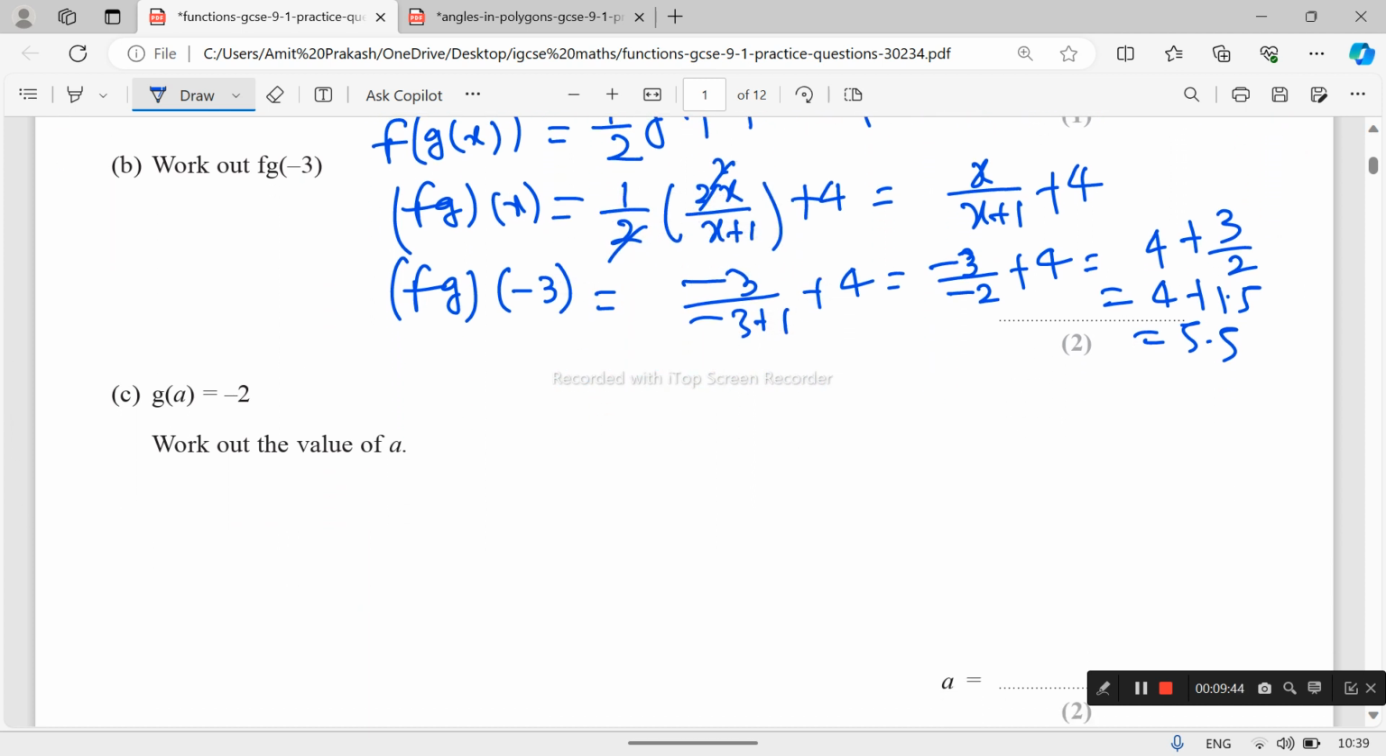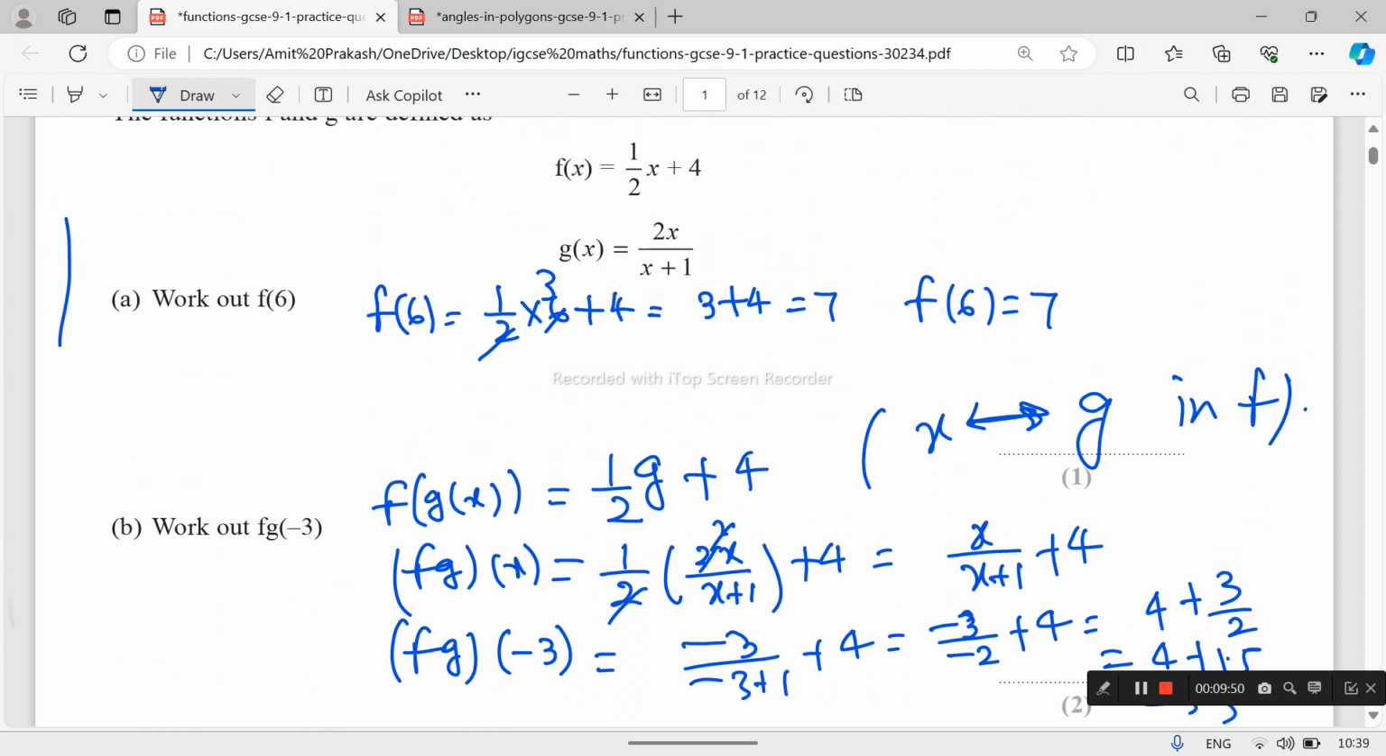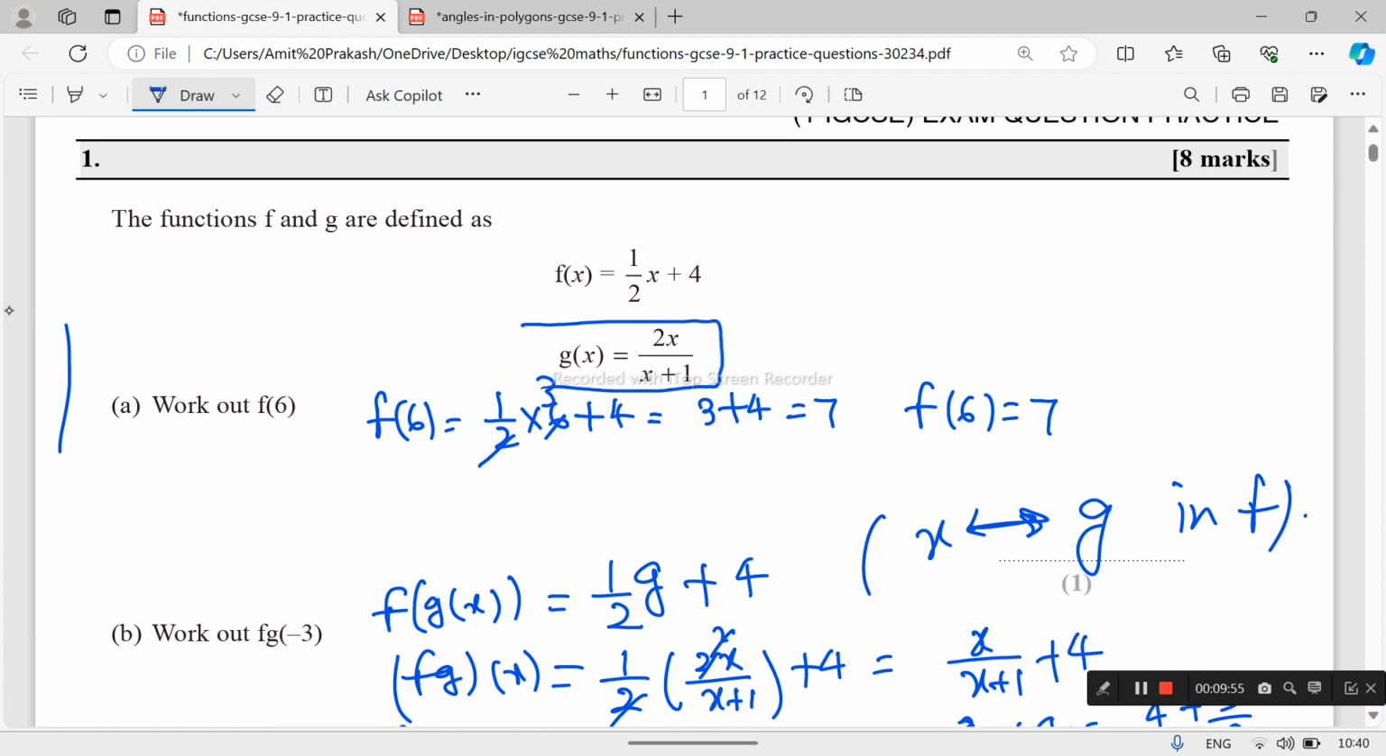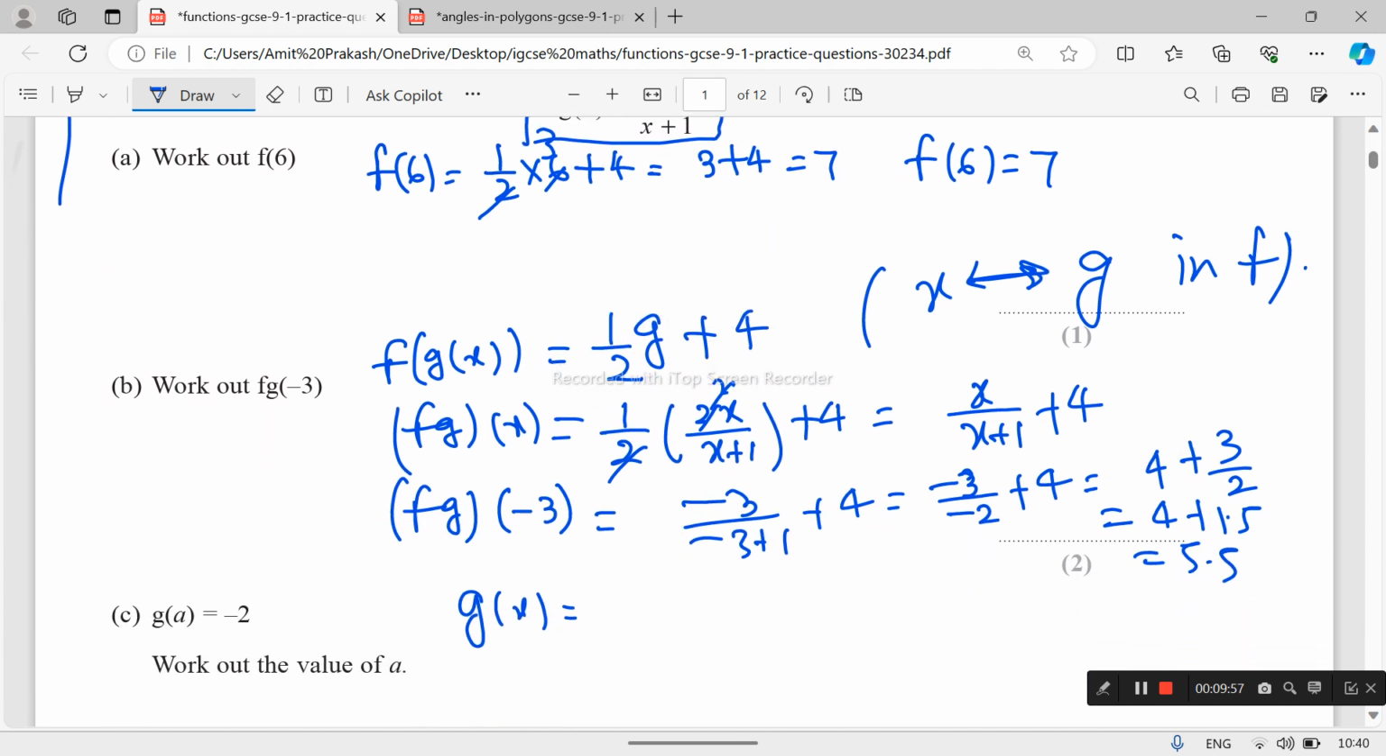Now we have given that g(x) equals 2x upon x plus 1, and g(-3) equals -2.